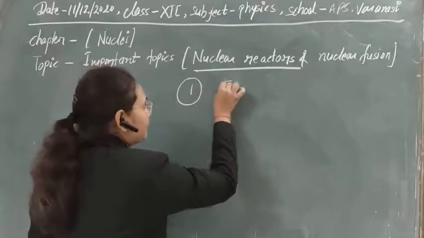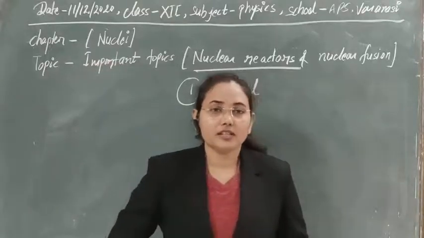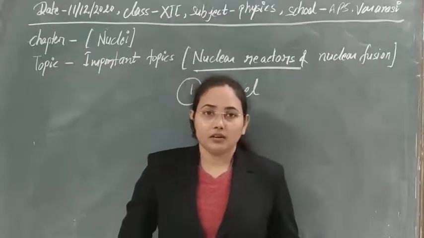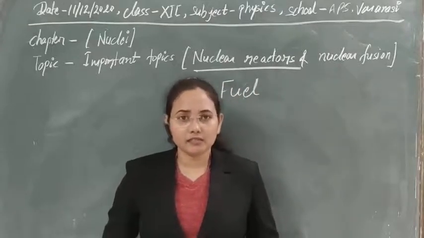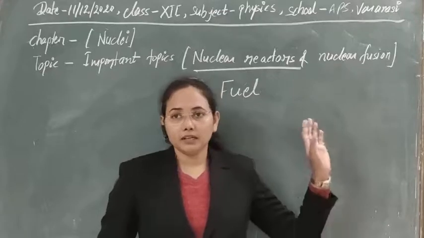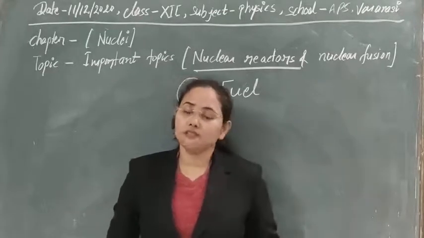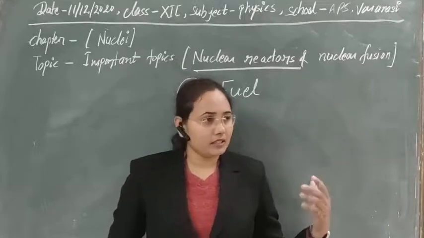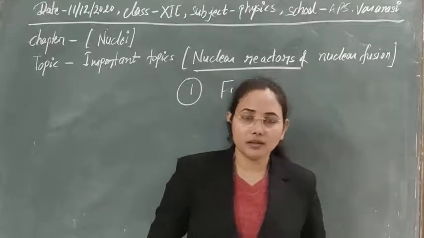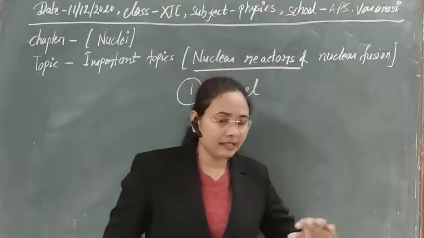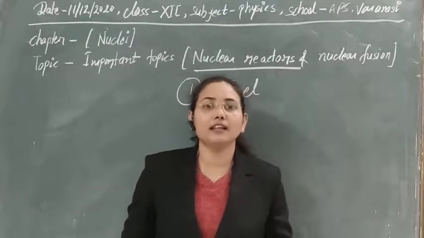The first part that we use is fuel. What is the nuclear fuel here? Obviously the material that we use as the fissionable material is the fuel. For the fissionable material we use thorium, plutonium or uranium, or their isotopes. These materials show nuclear fission reaction, and in that case the process is exothermic, meaning we get a huge amount of energy in the output.